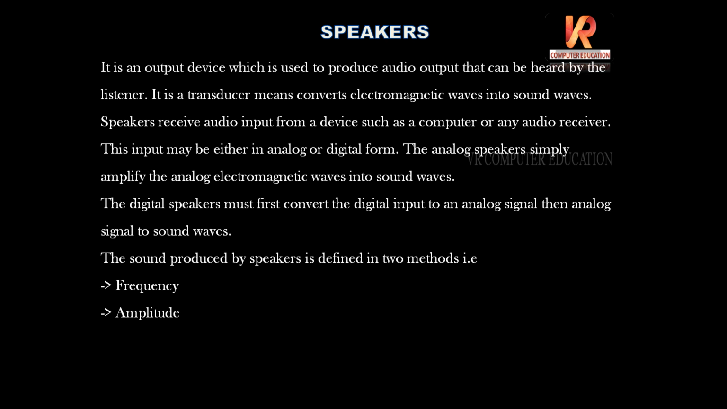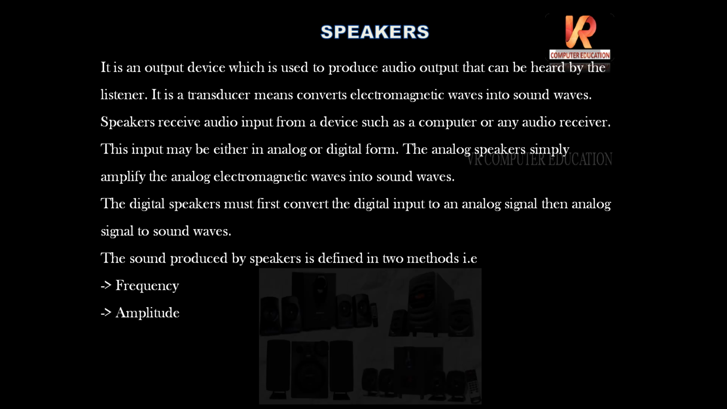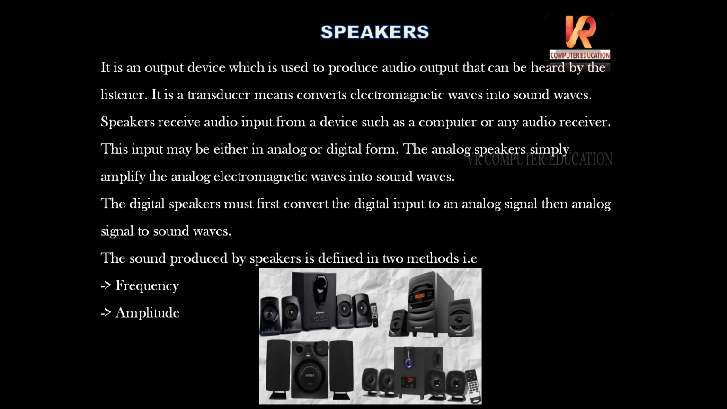Next, output device, that is speakers. It is an output device which is used to produce audio output that can be heard by the listener. So you know very well speakers will give the audio output. It is a transducer, means it converts electromagnetic waves into sound waves. So what is the input? Electromagnetic waves are given as input and they are converted into sound waves.